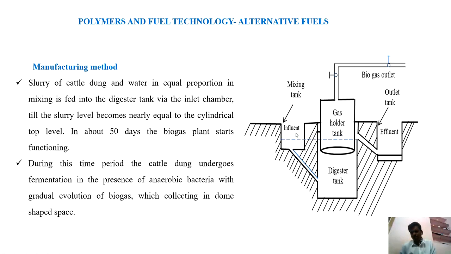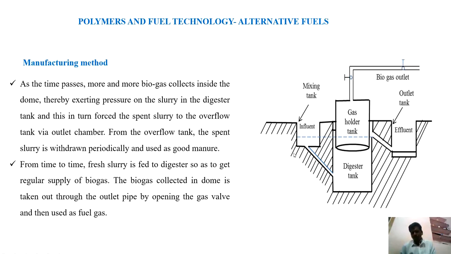After a certain time, that means after 50 days, the volume of biogas obtained through this valve becomes less. At that time, we change the cattle dung with a fresh one. We take out the old cattle dung through the effluent outlet. In this way, we prepare the biogas. This is a simple method, and we can use this as a very good alternative fuel to gasoline.